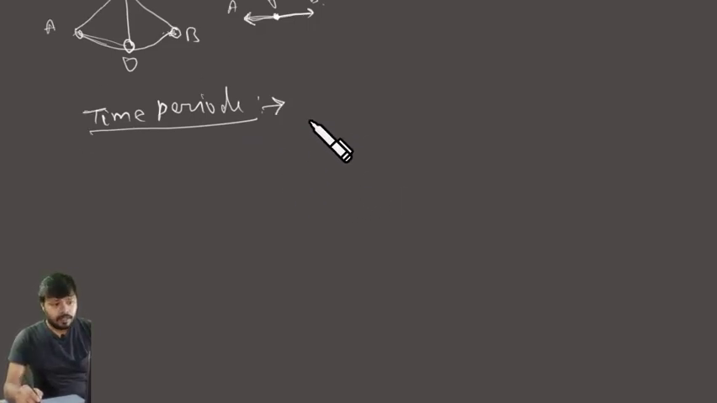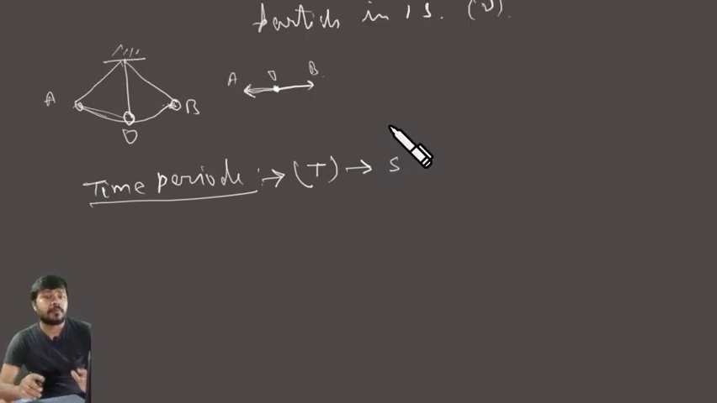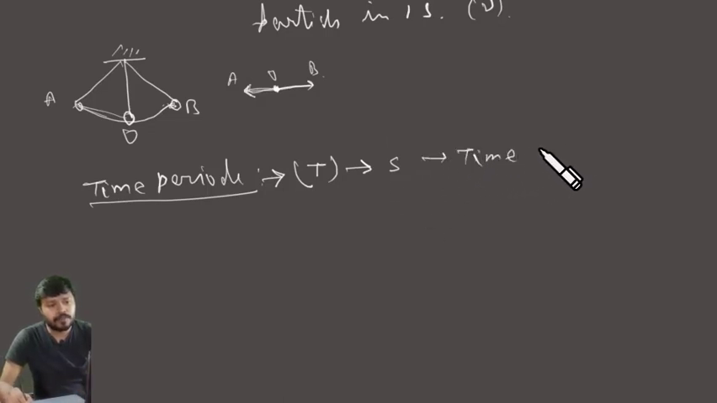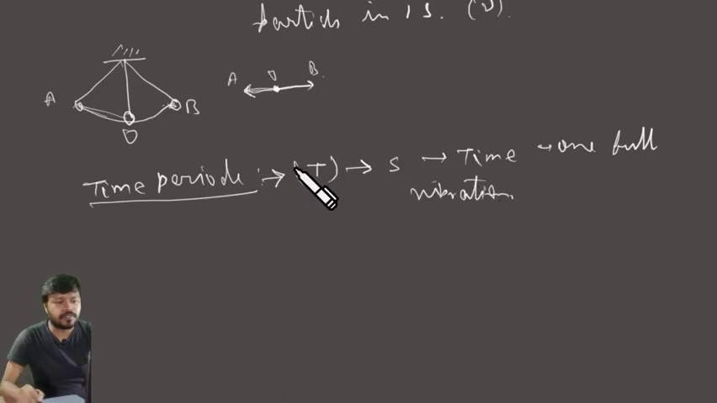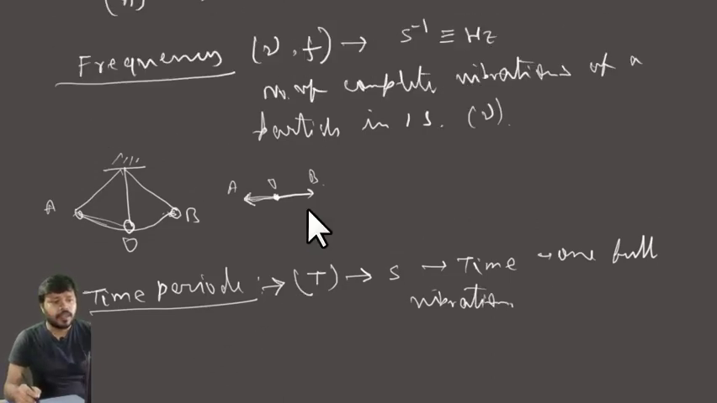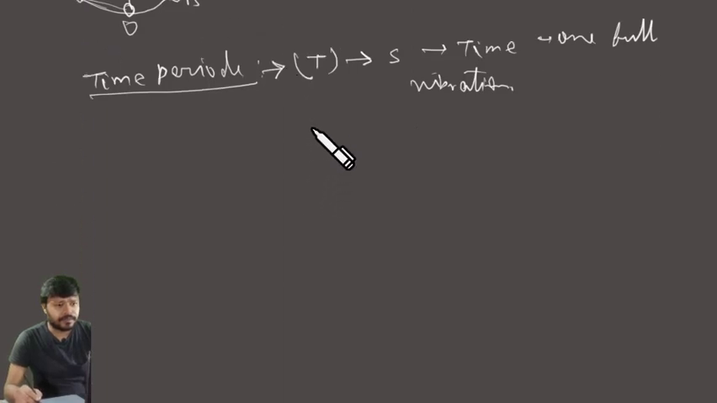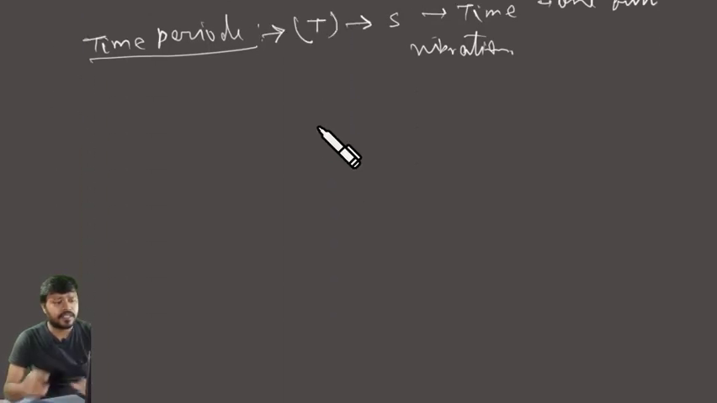Time period, represented as T. The SI unit is simply second because it's a time. So time period is the time taken by the particle to complete one full vibration. Time to complete one full vibration is called the time period, represented as T.